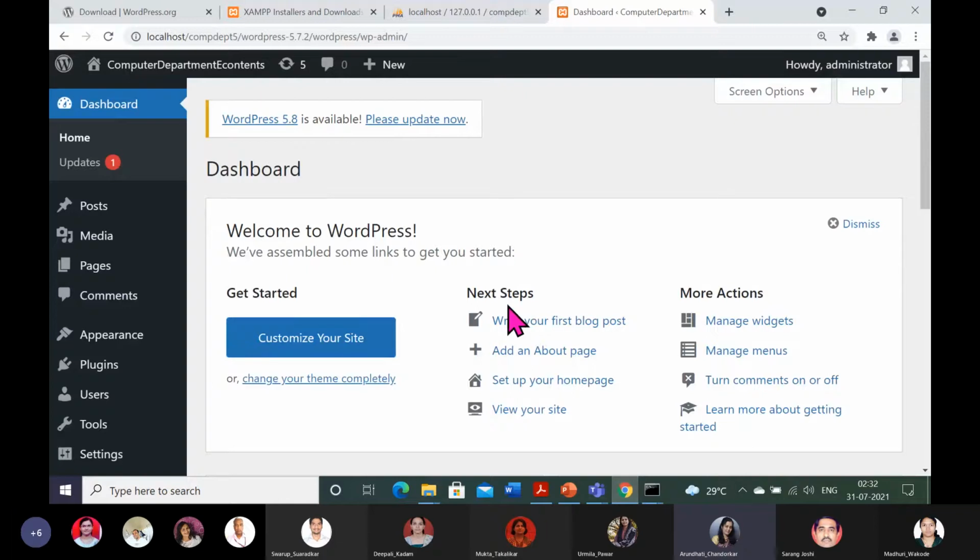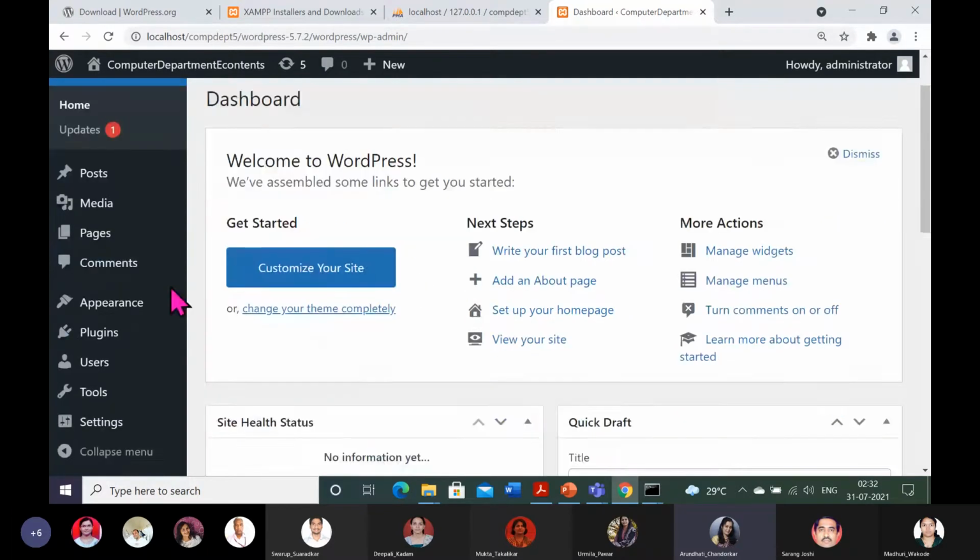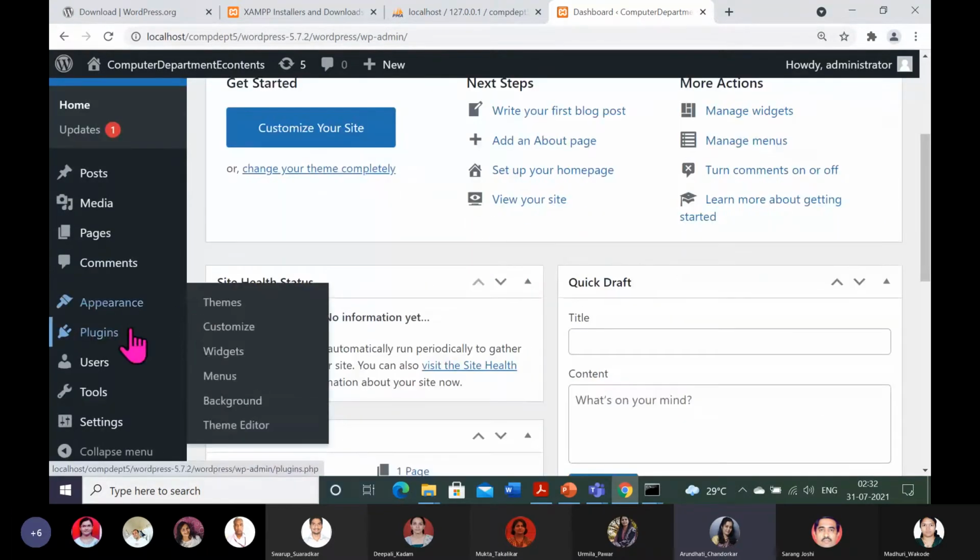Now next is the installation of the H5P plugin on the WordPress which we have already installed on localhost. WordPress supports n number of plugins, out of which the plugin of our interest is H5P, which is especially used for interactive e-content development. Now I will show how to do that.